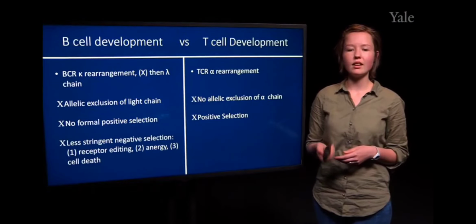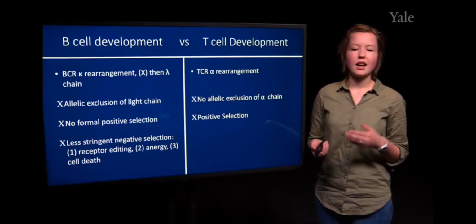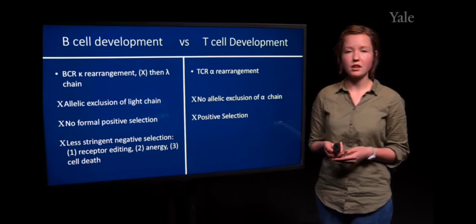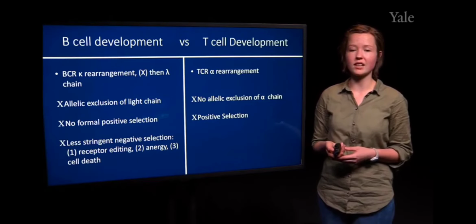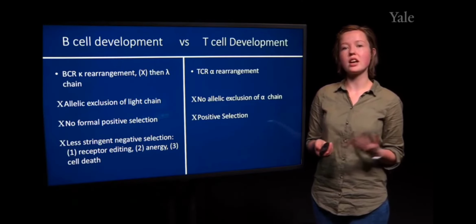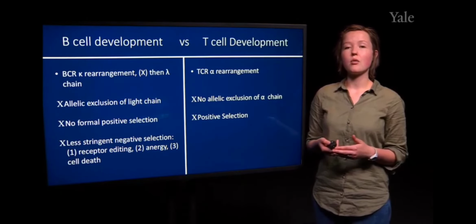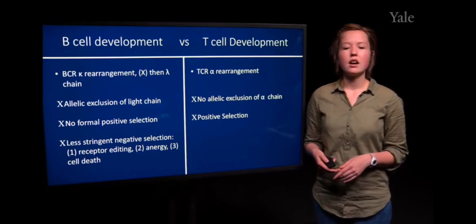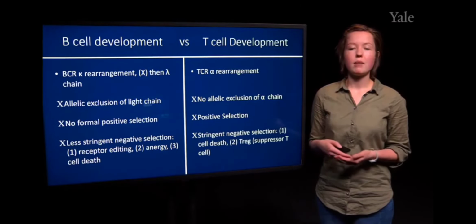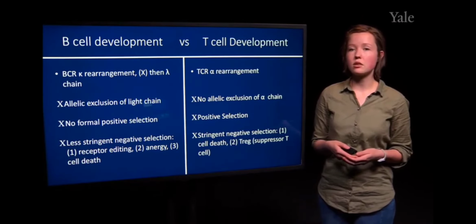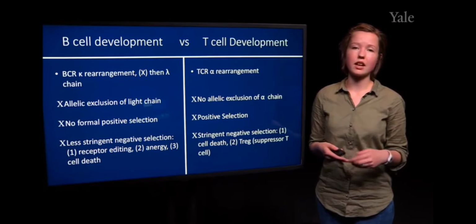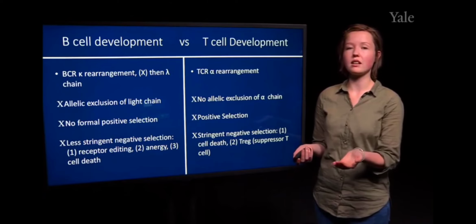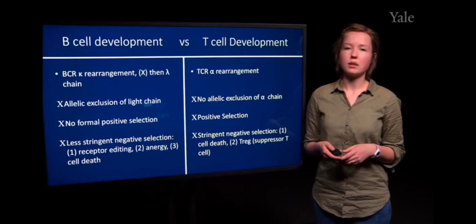And then next, there is a less stringent negative selection process that happens at B cell receptors, but they still do have a negative selection process. It just allows them to potentially undergo receptor editing, or they can move into this anergic state in which they'll often be eliminated in the periphery, or they can undergo cell death. And by contrast, T cell development is extremely stringent. So if there's a T cell receptor that interacts with a self-antigen in the thymus, whether it's in the cortex or the medulla, at this point, the T cell will be eliminated to prevent autoimmunity.